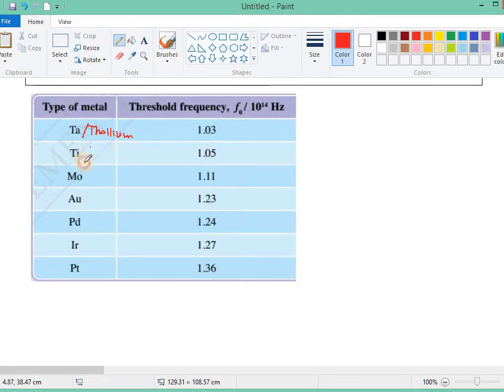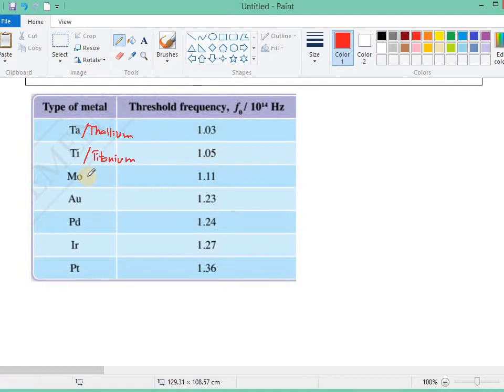Next is this one. This one is titanium. The threshold frequency of titanium is 1.05 times 10 power by 14 hertz. So the minimum frequency of photon that can make the titanium have photoelectric effect is 1.05 times 10 power by 14 hertz.